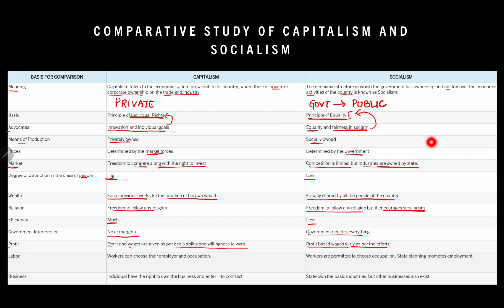Okay, and the labor: in capitalism, workers can choose their occupation, whereas in socialism workers are permitted to choose occupation, but state planning promotes employment. The state ensures the employment opportunities. Business: in capitalism, individuals have the right to own business and enter into contracts, whereas in socialism the state owns the basic industry, but other businesses also exist. So this is somewhat the difference between capitalism and socialism.